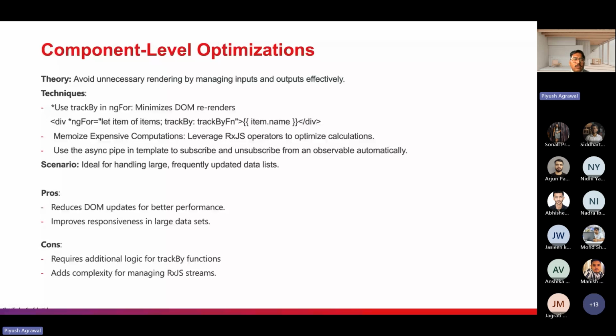Another con is added complexity for managing RxJS streams. If you are using RxJS streams for optimization, you need to know what the result of the observable is. If you are using shareReplay, it will emit the data, but if you are using switchMap or filters, they produce different data as they define. So make sure that if you are using these operators, you have proper knowledge and understanding of the edge cases where you are using them.